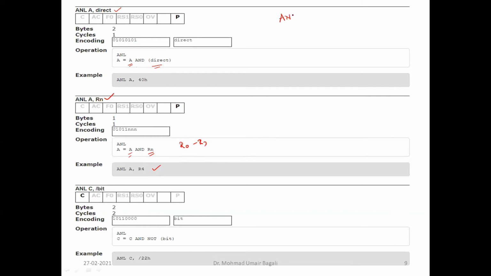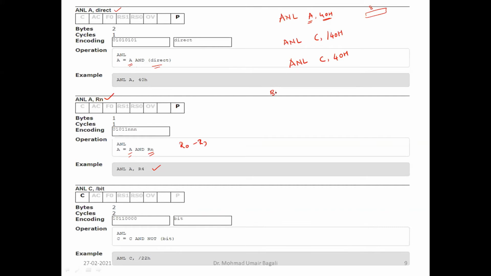If I write ANL A comma 40H, and ANL C comma slash 40H, and ANL C comma 40H, now what is this 40H? This 40H is interpreted based upon the destination operand. What is the destination operand? A. What is the size of A? 8-bit. So this address is also byte addressable, an 8-bit address.